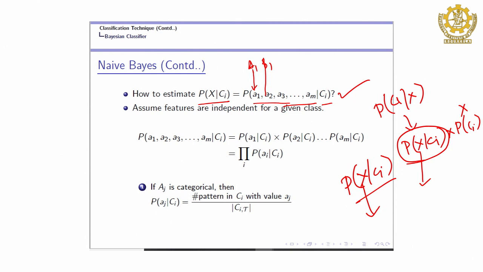Let us say, especially in text mining, you are given a text and you have to identify the class label of the text. That text may be the content of a news item, and you have to identify which category this news content belongs to. It can be sports news, political news, or entertainment news.